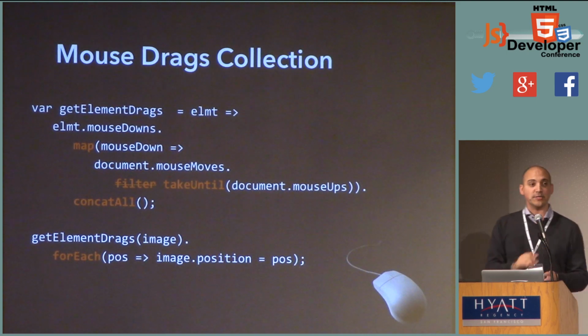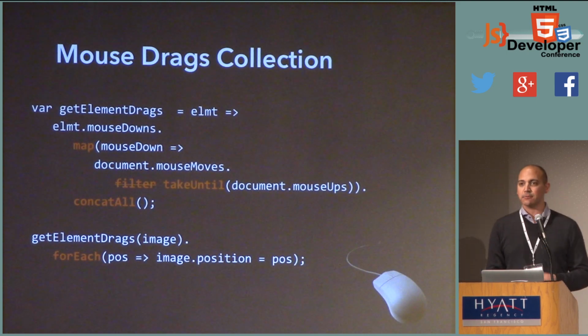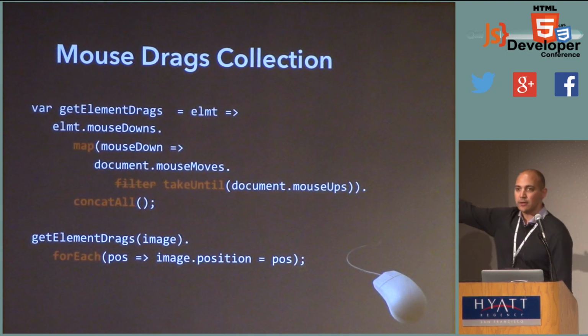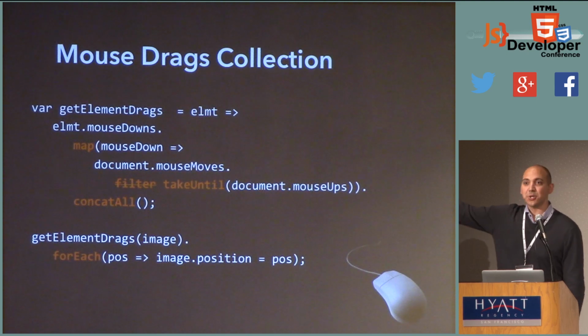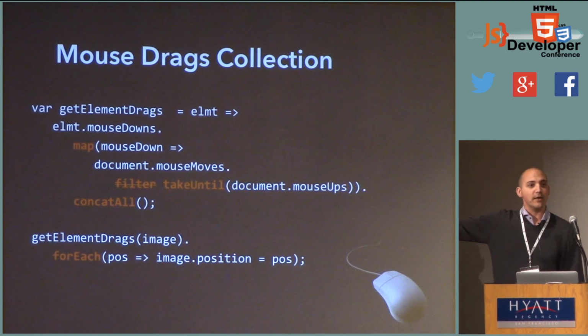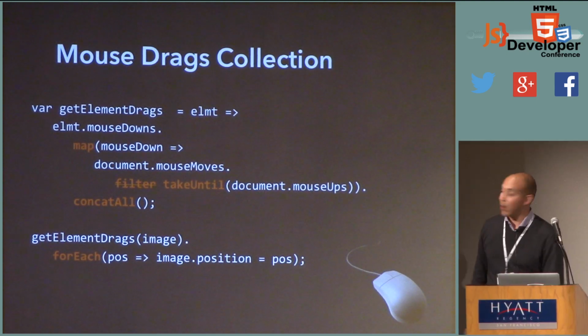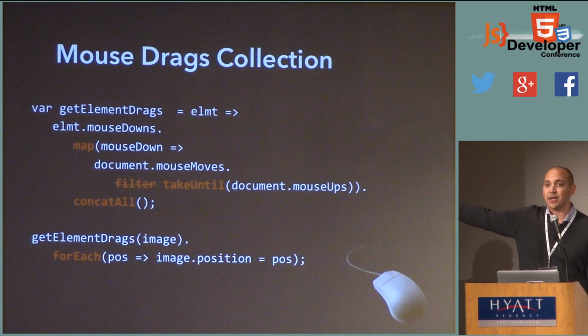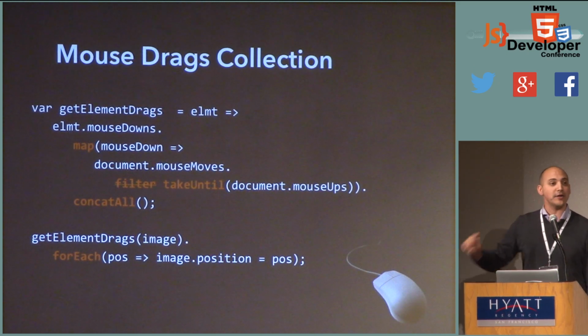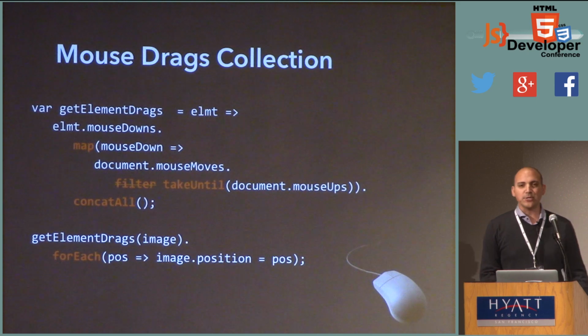And so how do I flatten the 2-dimensional collection down into a 1-dimensional collection? Concat_all. And so with concat_all, I can now for each over the result, just like I would an array, and write the various positions, or actually literally change the position of the image. And this code works. You can drag around an image with this code. So how do I do it?